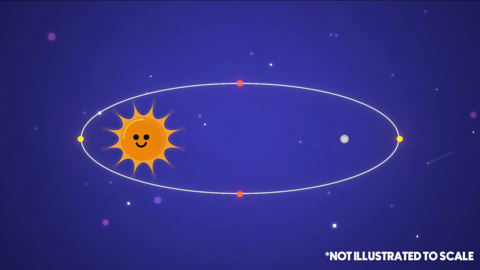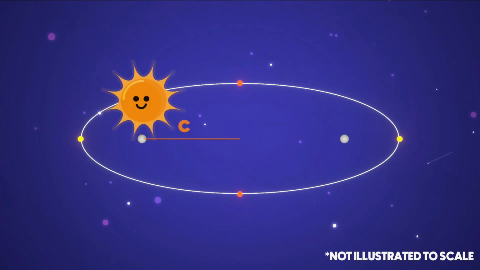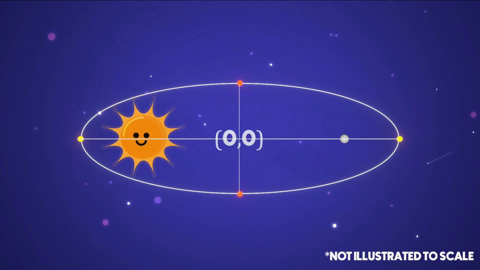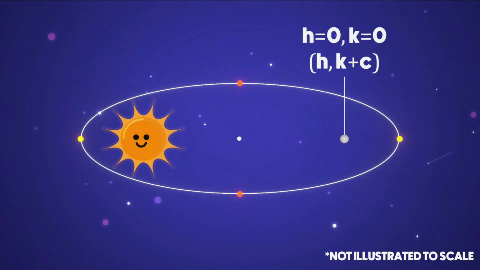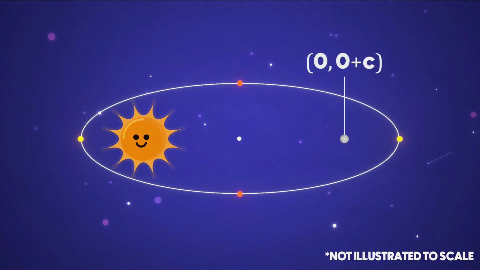And since the distance of a focus from the center is c, we can just subtract p from a to get the value of c. Assuming the center of the Earth's orbit is coordinate 0, 0, we can now just plug in the value of c in order to get the location of the second focus.